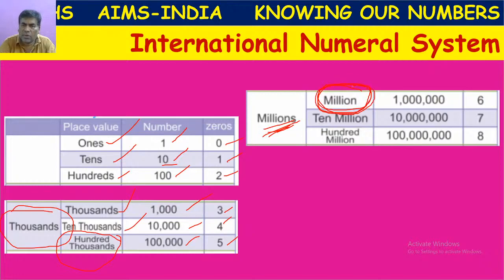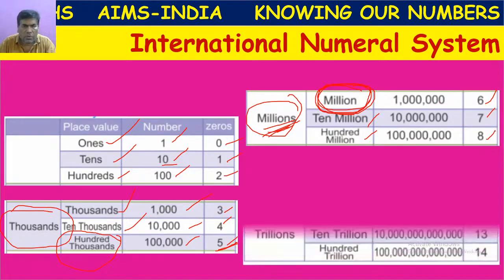In 100,000s, how many zeros do we have? 5. So in the million place, 6 zeros are there. Then 10 millions, 100 millions. Like that, they have 3 places in the millions period: 1 million, 10 million, 100 million, with 6 zeros, 7 zeros, 8 zeros.